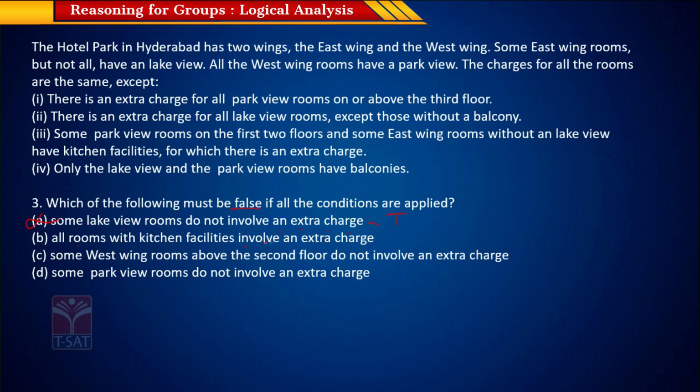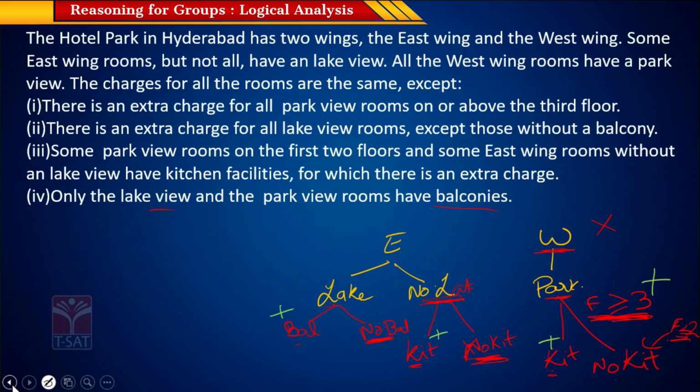All rooms with kitchen facilities involve an extra charge. Yeah, here we have seen that, is it possible? So if it has kitchen facilities, it will definitely be charged. Okay, so there could be a room in the east wing which has a lake view, but it has no balcony, right?